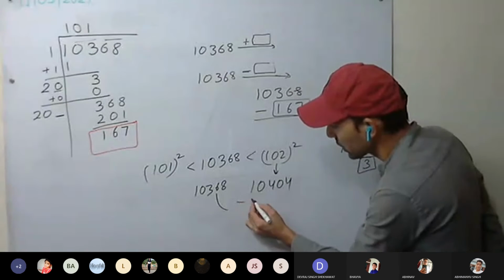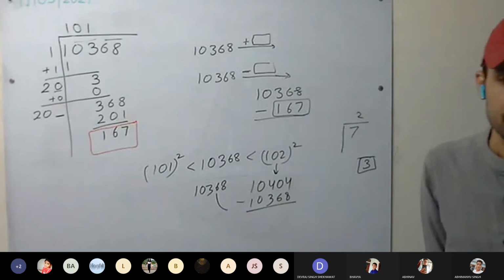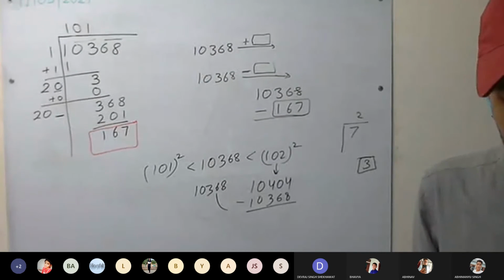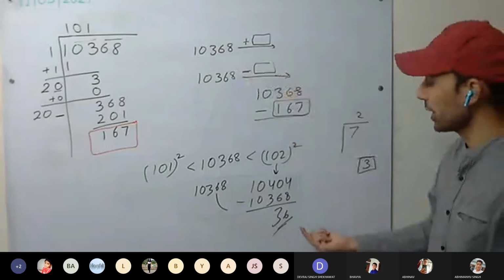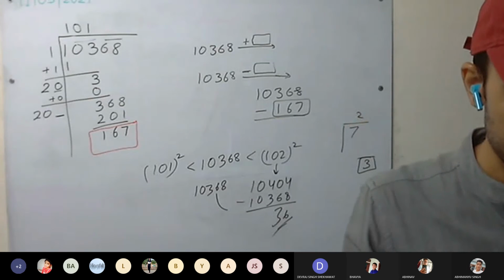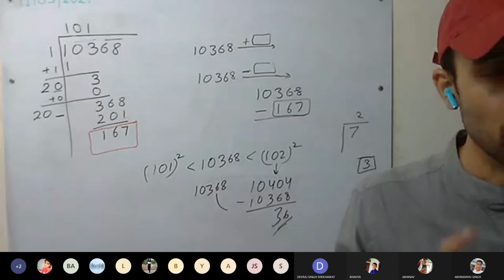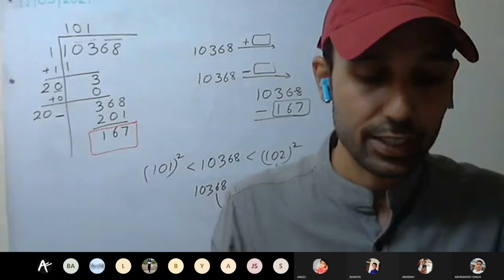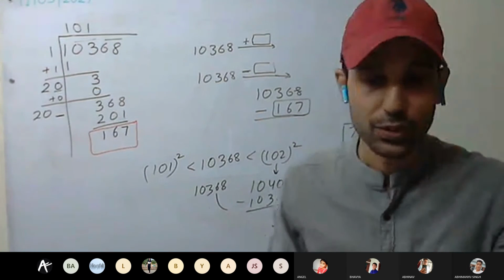Minus 10368, that is what we have added. 36. So how much have we added? 36. If we add 36 to that number, it will become a perfect square. Understood this one? Divide and divide it. Do it as homework. We'll discuss that tomorrow in class. That one do as homework as well. That will be from the prime factorization method. It is very easy. Yes or no?